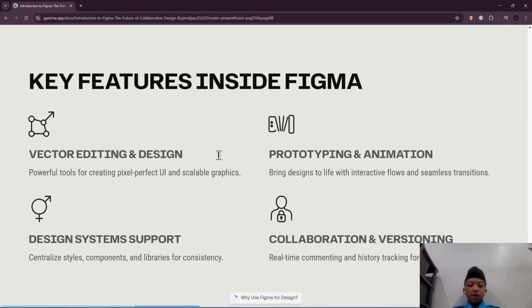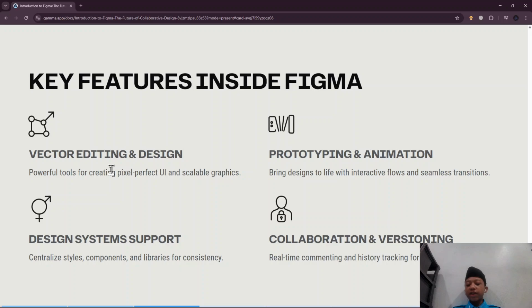Key features in Figma. The first is vector editing and design. It's a powerful tool for creating pixel-perfect UI and scalable graphics. Usually, vector editing and design in Figma is used to make illustrations, graphics, some logos, or illustrations for elements, for making a graphic design or anything else.